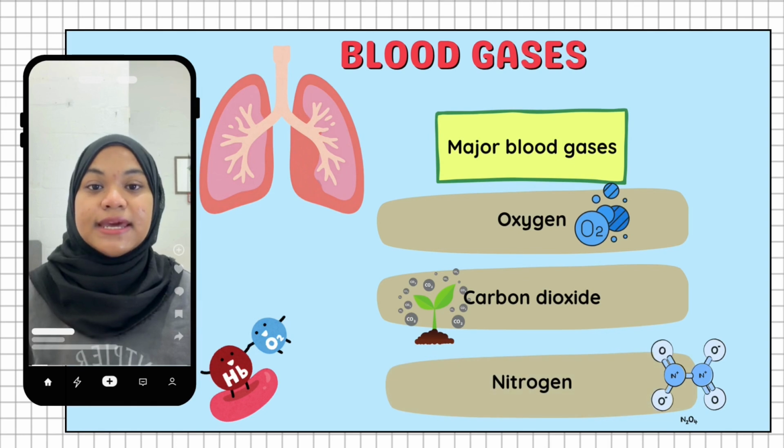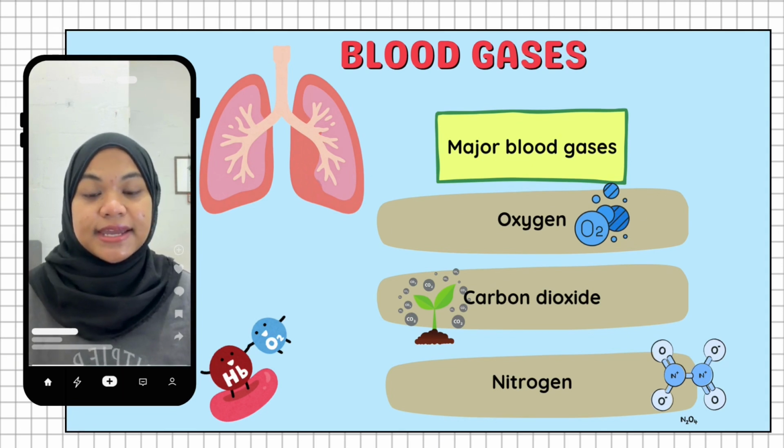Lastly, I will explain blood gases. Blood gases are gases that are normally dissolved in plasma. The major blood gases are oxygen, carbon dioxide, and nitrogen. Oxygen is important because it is transported to body tissues for cell function.